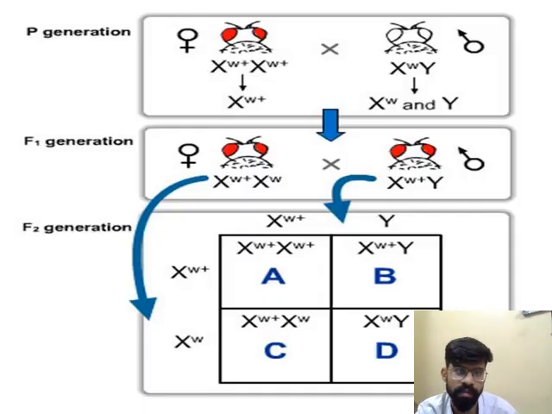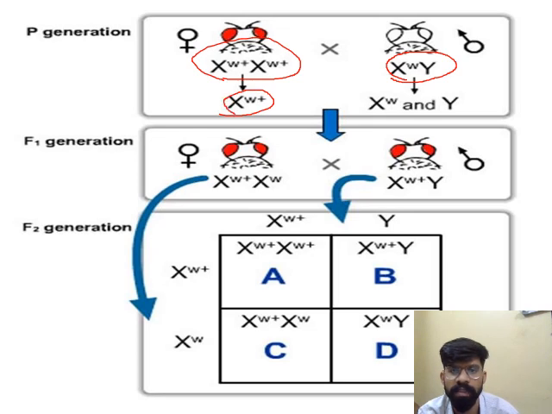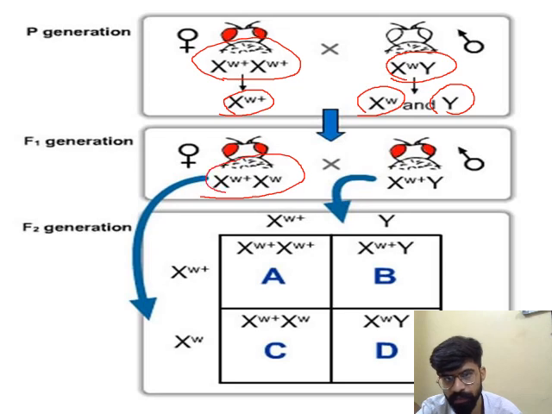Again, this is the cross: parent red-eyed, parent white-eyed, and the gametes are XW+ and XW, and Y. The cross forms the first generation, XW+XW and XW+Y.